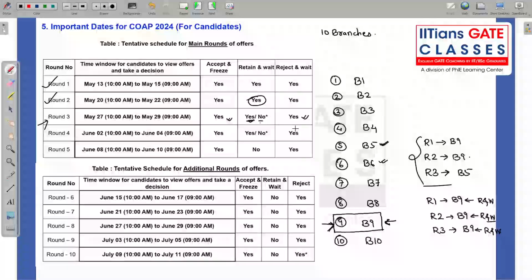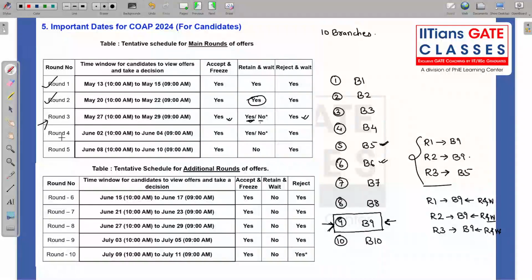You have to press reject and wait. When you do that, that is a risky option. Why? In the subsequent round, in round 4 or round 5, you might not get anything above this, but usually that doesn't happen.